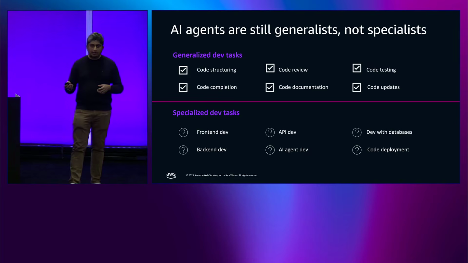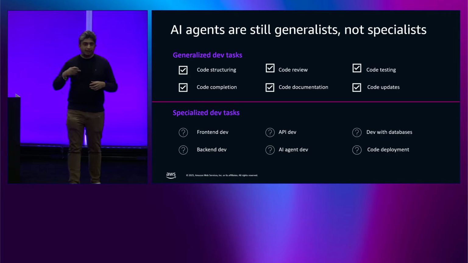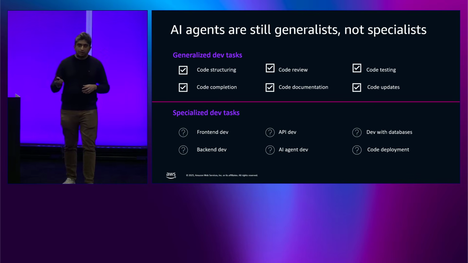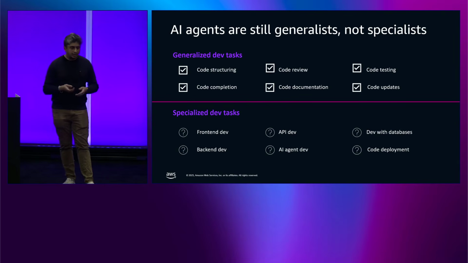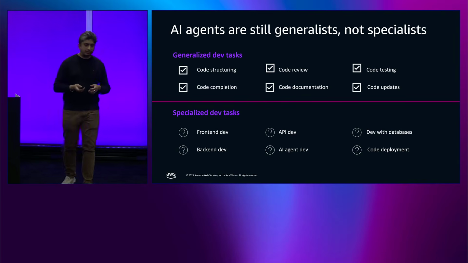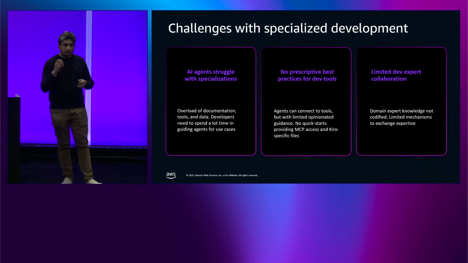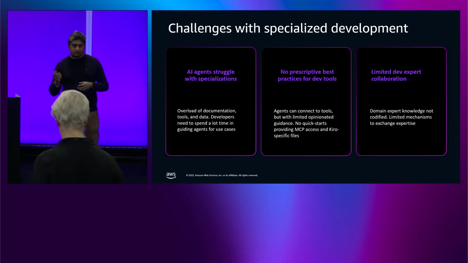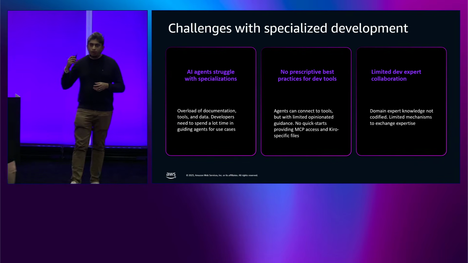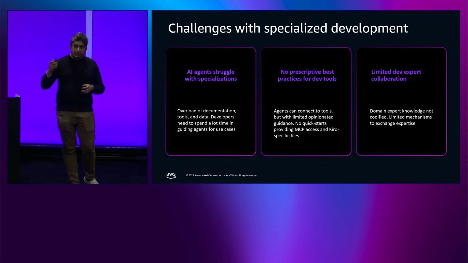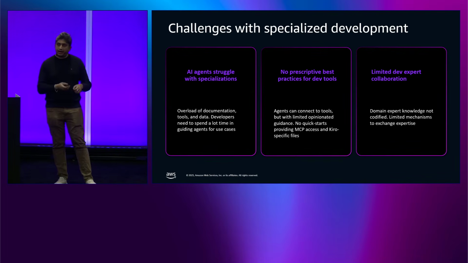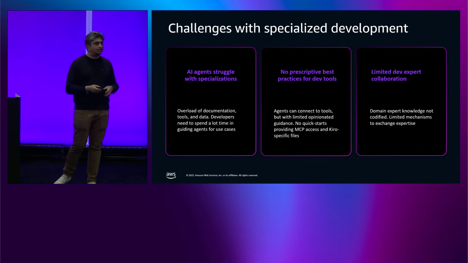If you're looking at an API developer, then the API developer might have integrations with OpenAPI or any other framework that is very specific and niche to that developer's environment. And same thing goes with databases. Databases is a huge beast, and backend development and AI agent development. So the challenge with specialized development is that AI agents today struggle with specializations. There's an overload of documentation, multiple MCP servers and tools that exist that are passed as context, and developers need to spend a lot of time guiding these agents in use cases.